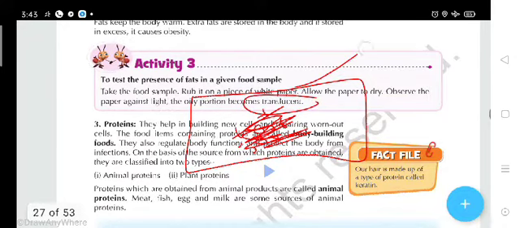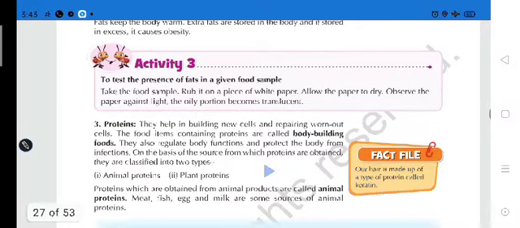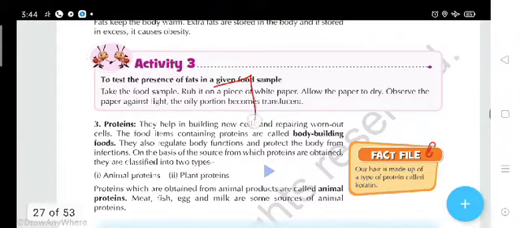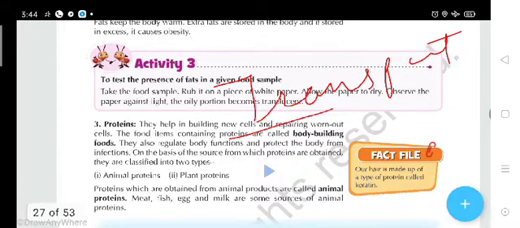Now students, let me ask you, do you know transparent, translucent and opaque objects? I hope you know, because in the previous class you have studied. But let me tell you once again. Transparent means the things through which light can easily pass.